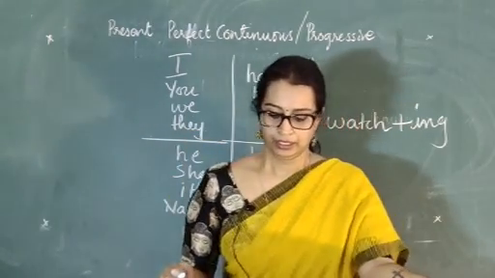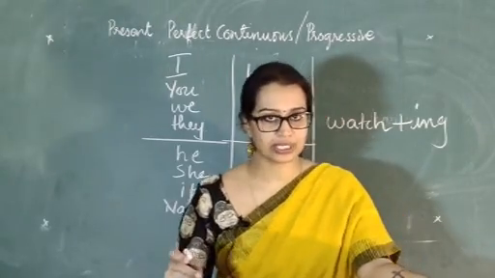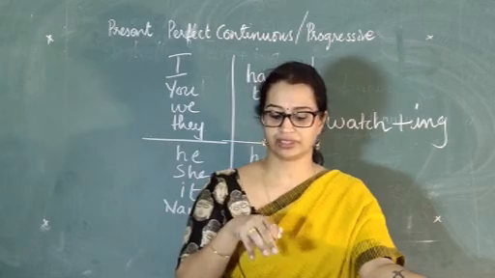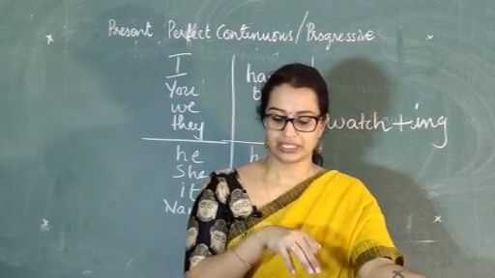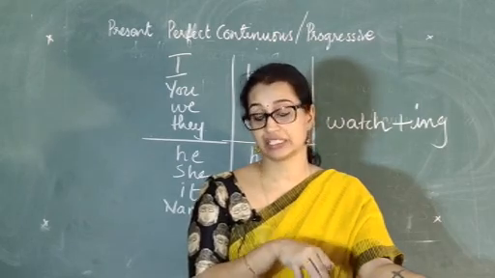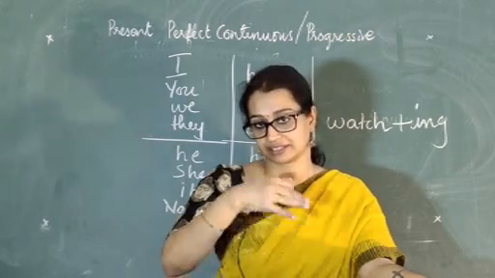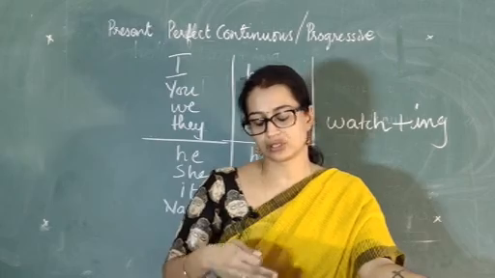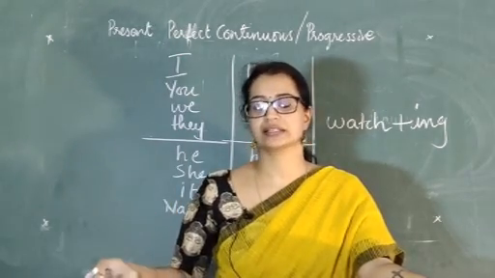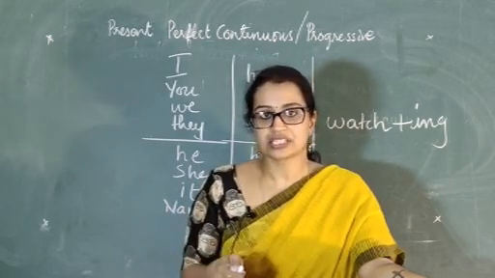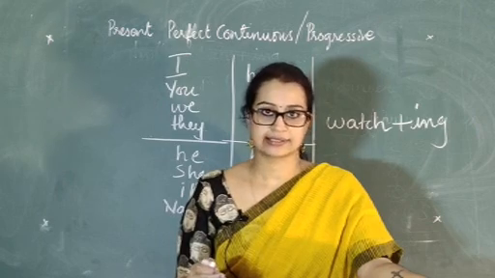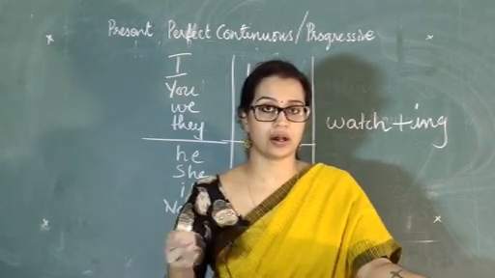The next one, the second rule, is an action that started and is completed, but with the emphasis. We can use it to show the emphasis of that continuing activity. The emphasis is given on that activity that is continuing, an action that got finished in the past, but the explanation or the emphasis is given as a continuity. Like for instance, I have been calling you for hours.